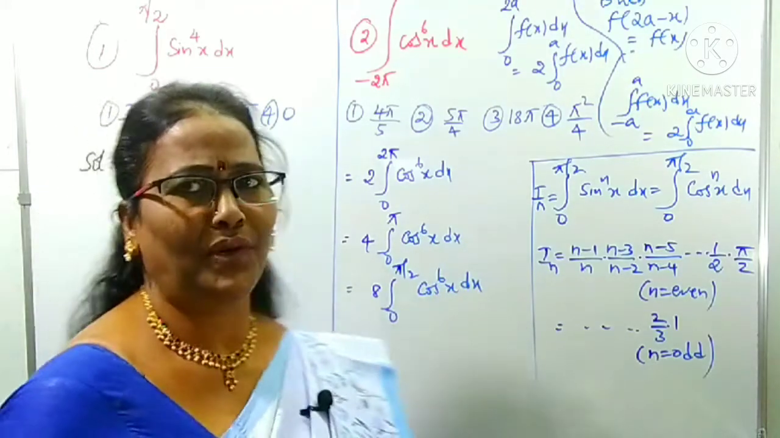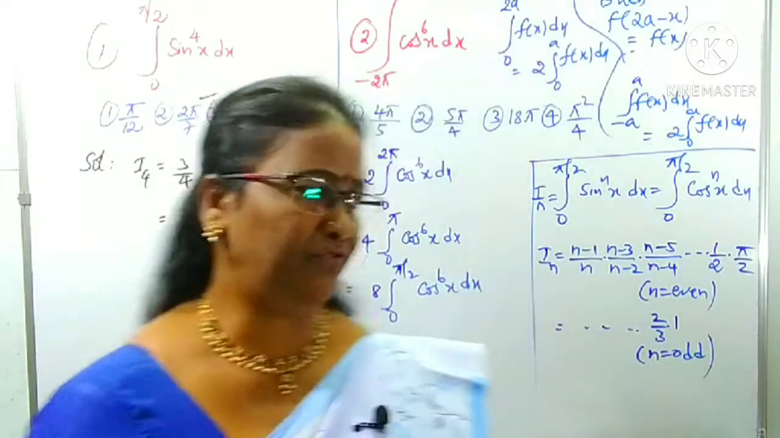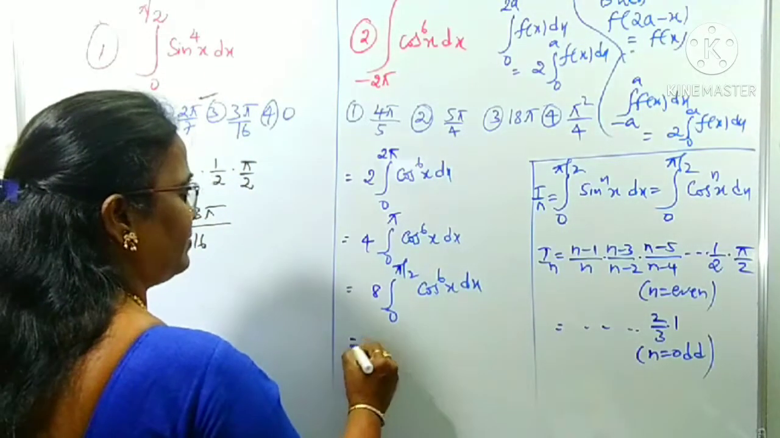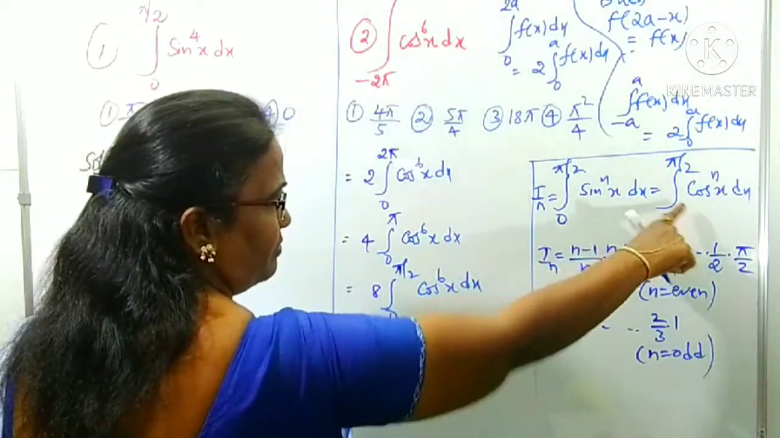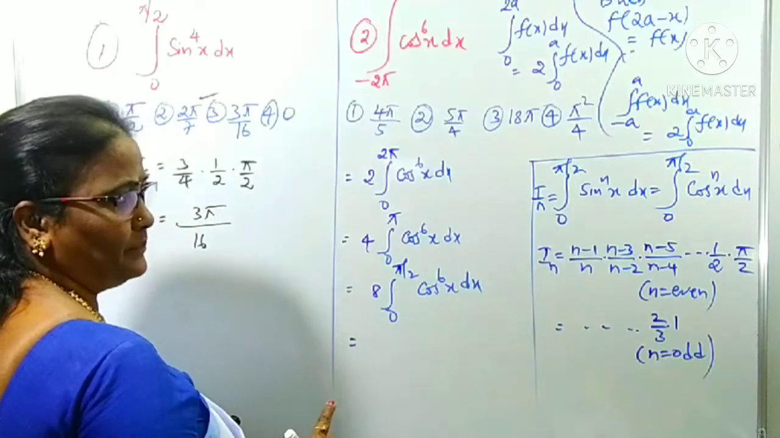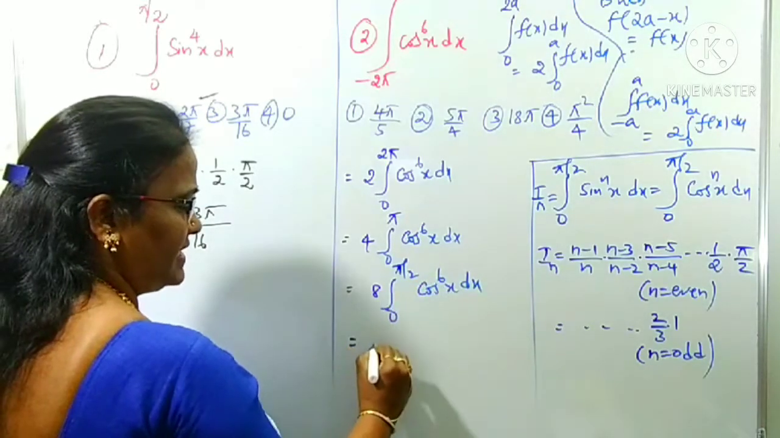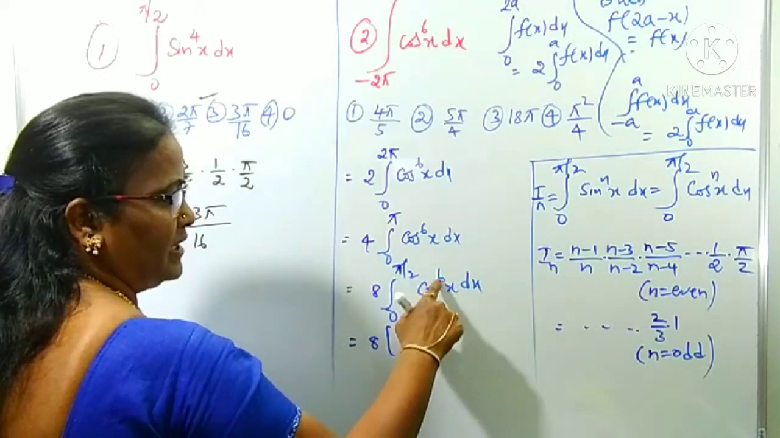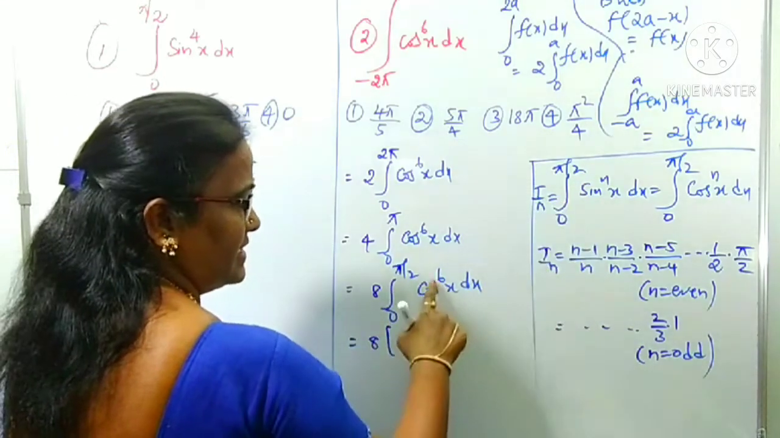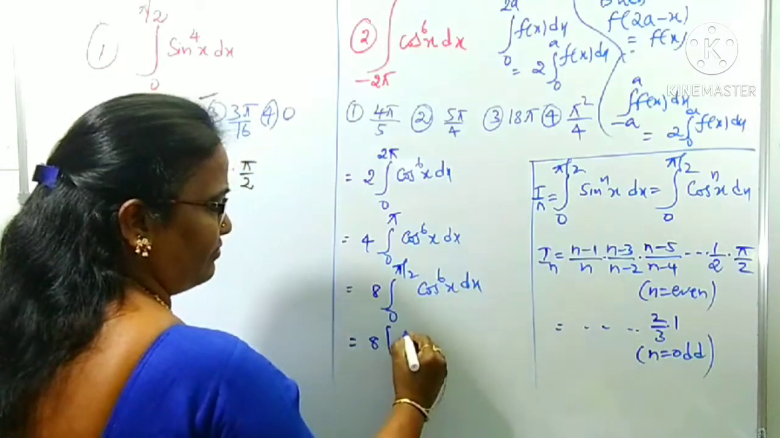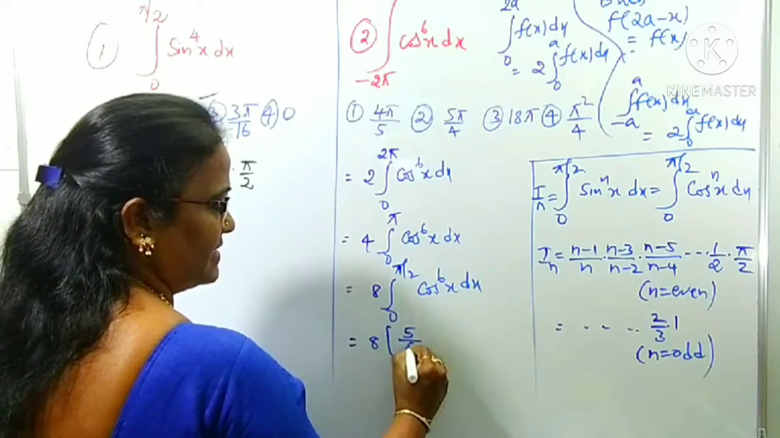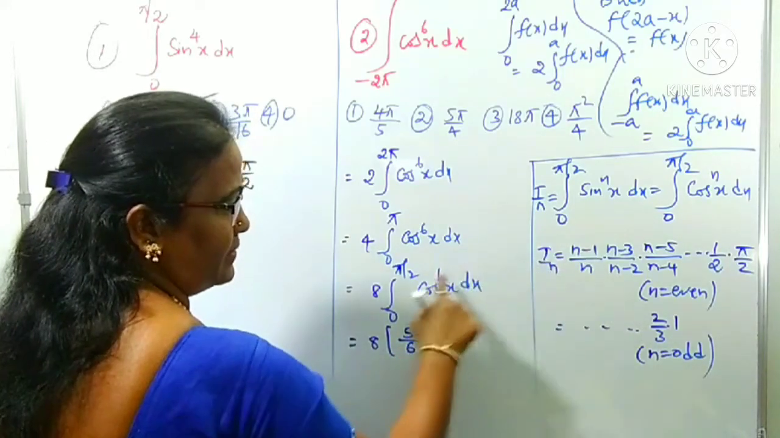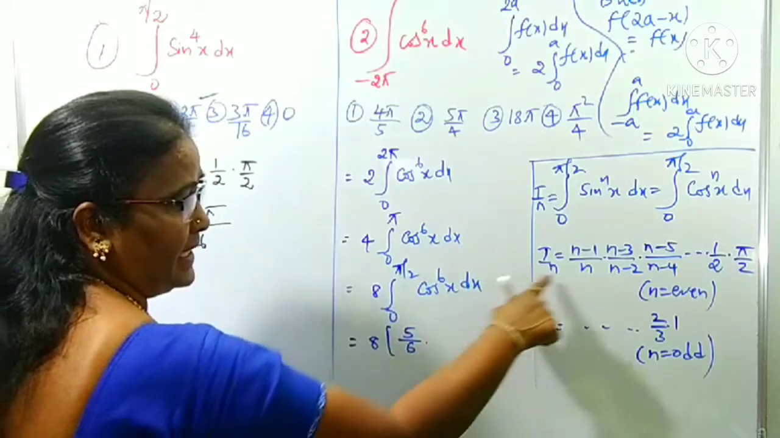Yes. Now it is ready to apply the reduction formula. So what is the reduction formula here? Now it is in the form of cos power nx. In place of n, what is there? This 8 is extra. In place of n, 6 is there. 6 minus 1, 5 by 6. n minus 1 by n, 6 minus 1, 5 by n is 6.